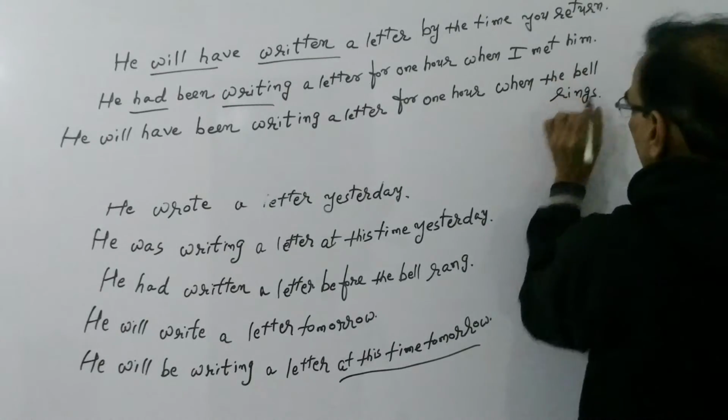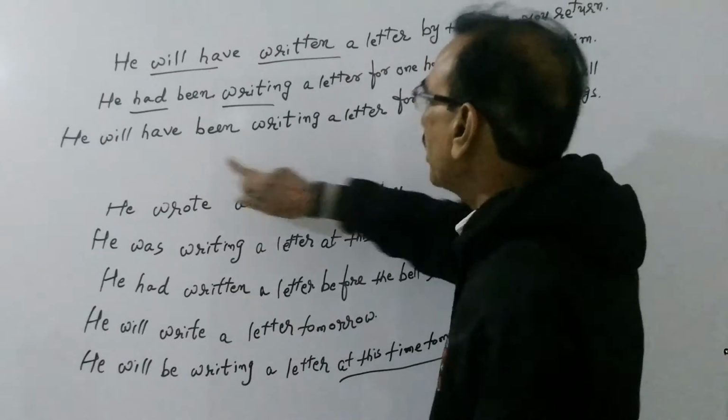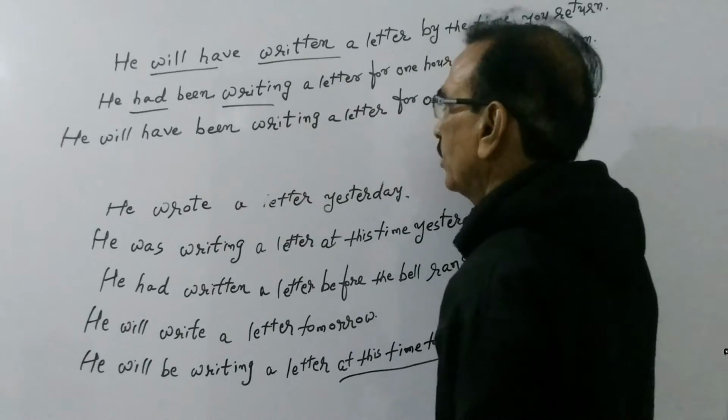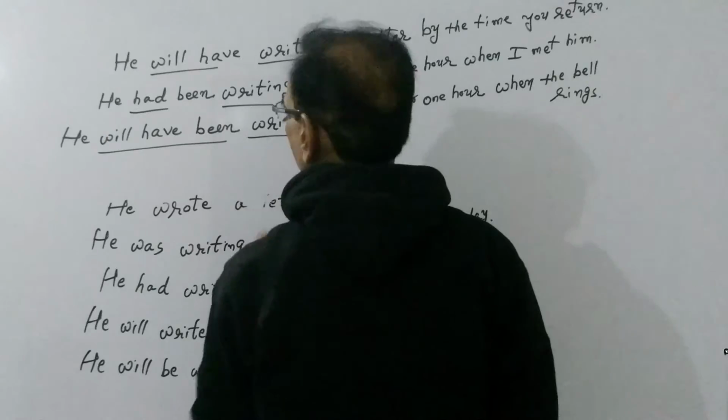When the bell rings, at this point of time, he will have been writing a letter for 1 hour. So we use will have been or shall have been as a helping verb and main verb will be with ing.